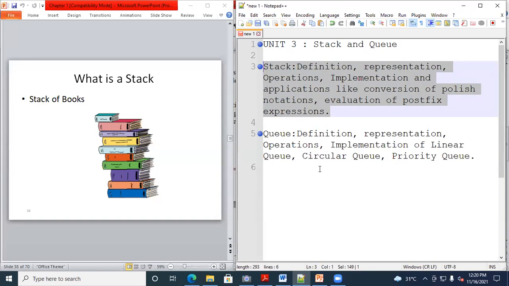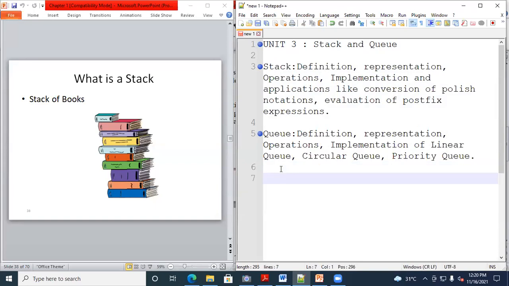Now what we are going to study here, the central idea of the chapter we'll discuss. Here a stack and queue we will discuss. In the stack, first we'll discuss the representation or definition of the stack.